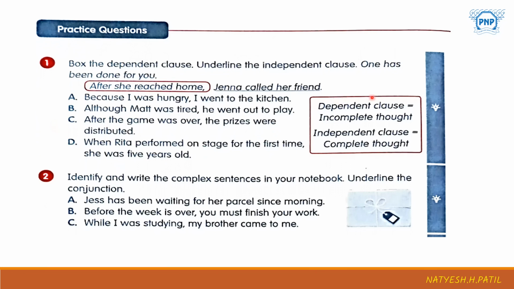I'm not going to check it. It's really very important to practice these questions in your notebook. Like here you can see since is a conjunction, so we have to underline since.